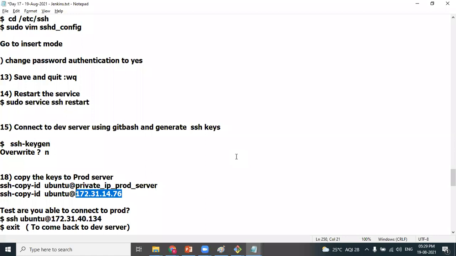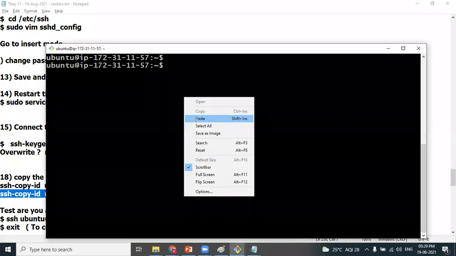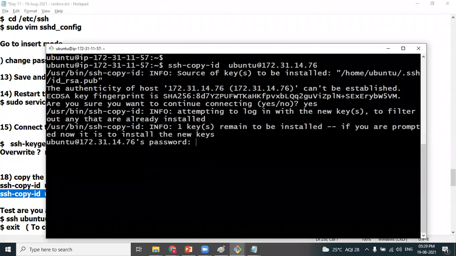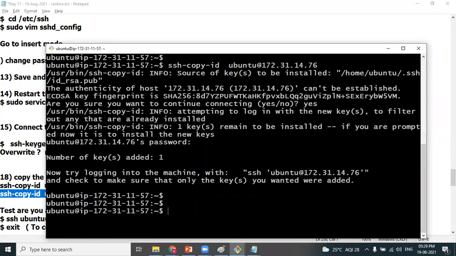Copying the keys to the production instance. Yes, keys are successfully copied. I want to test.